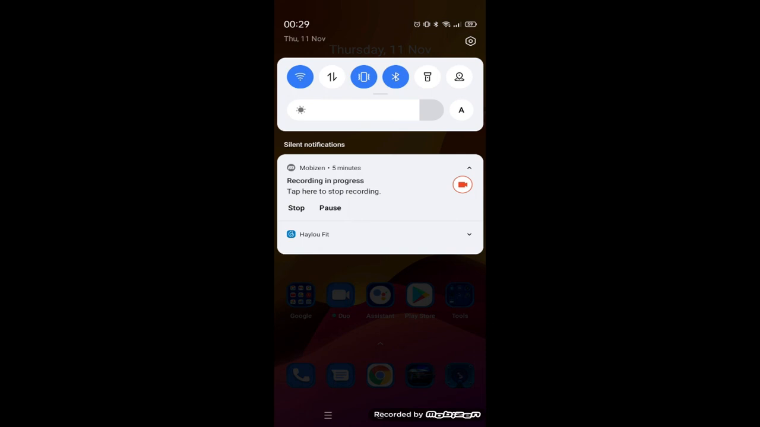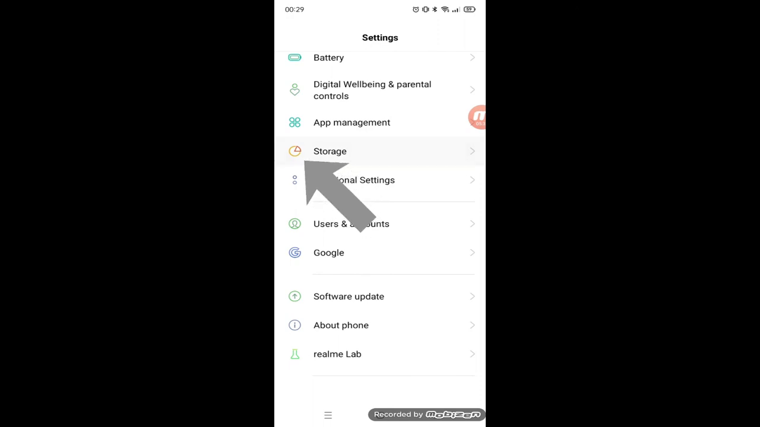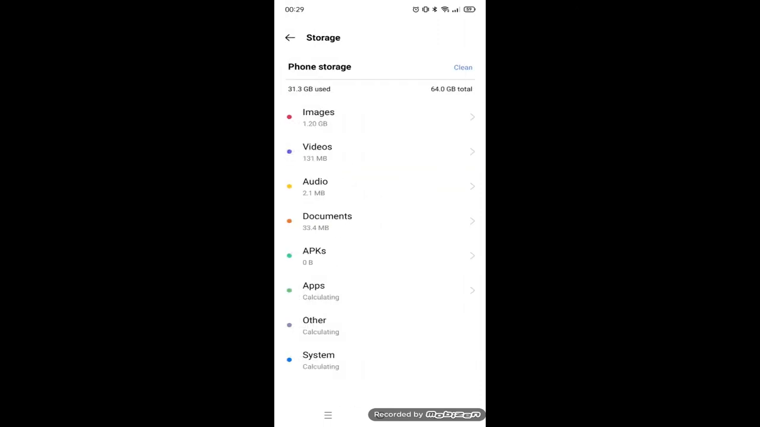Go to Storage settings after entering the main settings. From here you can access your photos, videos or any other document files also.